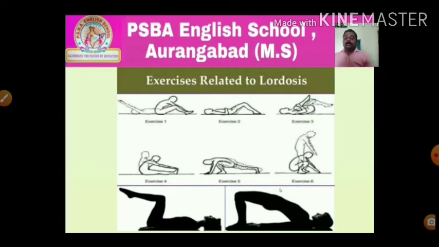Second one is to lie down on the chest with hands on your hips. After that, raise your head and trunk several inches from the ground. Your chin should be in during the exercise. Hold this position for some time and then come back to the previous position. Repeat this exercise at least 10 times.